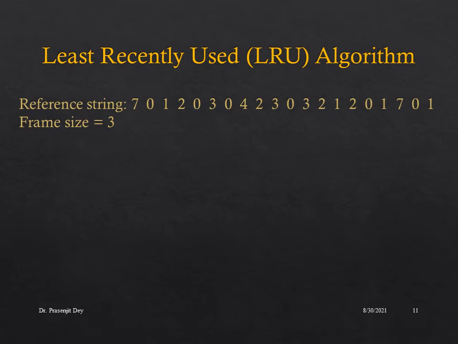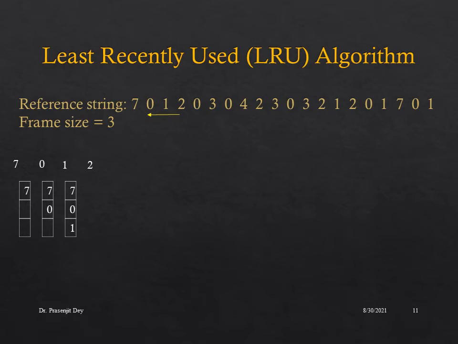algorithms. Initially the page table is empty, so when the first page request 7 arrives, there will be a page fault and 7 will be inserted into the page table. After that, when 0 arrives, there will also be another page fault, and 0 will be inserted into the page table. After that, when 1 arrives, there will be the third page fault, and 1 will be inserted into the page table. After that, when 2 arrives, we will look back in time and we can see that recently used pages are page 1 and page 0.